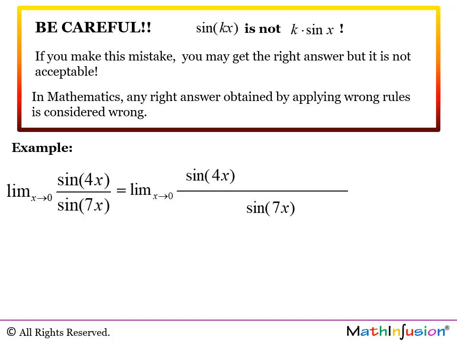If I would like to use the theorem, then sine 4x goes with 4x. But I cannot just divide by 4x, I also have to multiply by 4x. In order to use the theorem, I must have 7x above the sine of 7x. It means that now I have to divide by 7x. Now I'm going to split this into 3 limits.